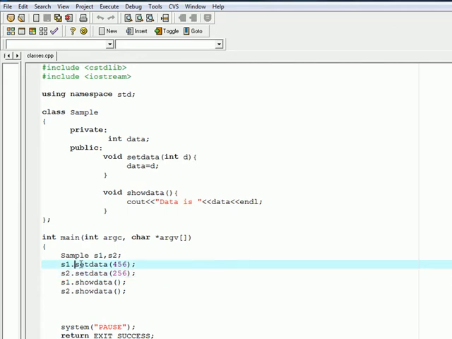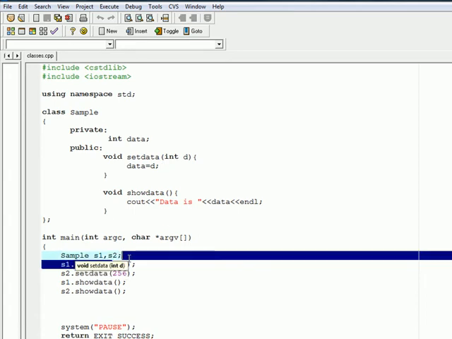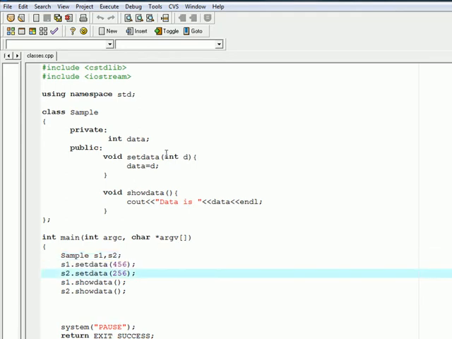You can see s1 here: we called s1 setData. Here we pass the arguments to that setData method. This integer value 456 will be passed to that method, and the next object s2 will pass the integer value 256 to the setData method.